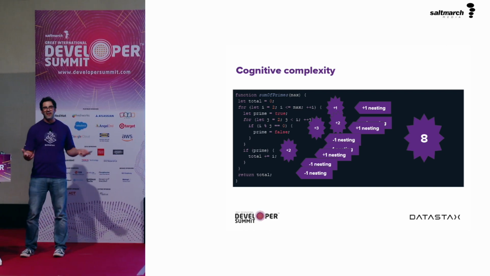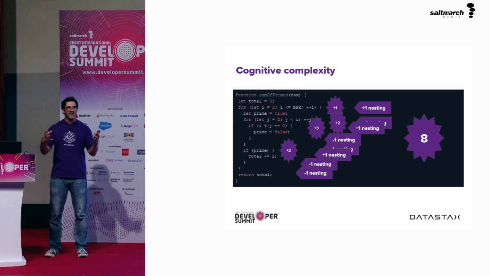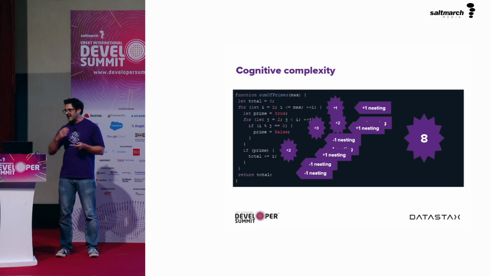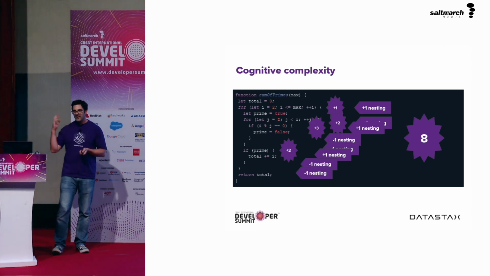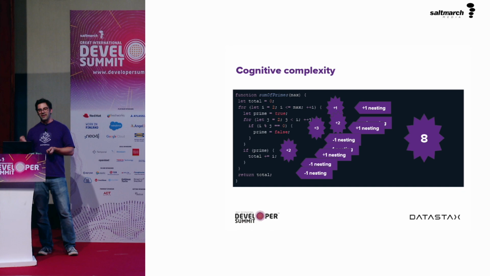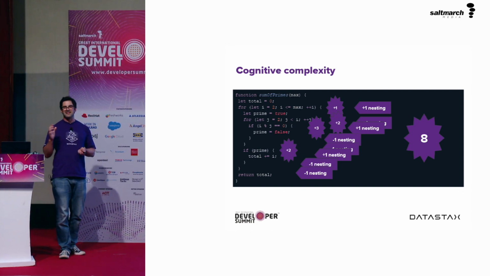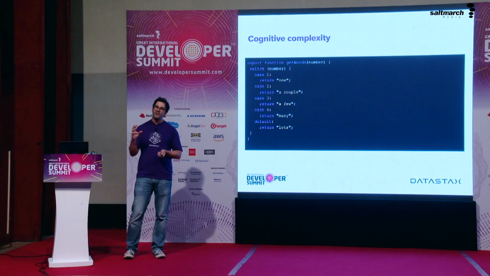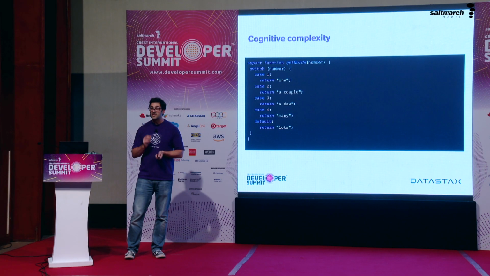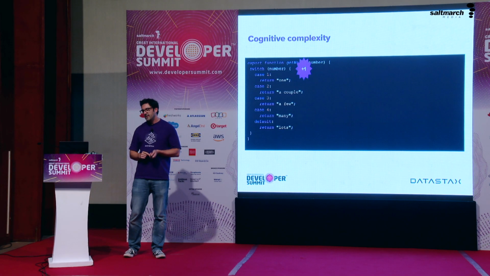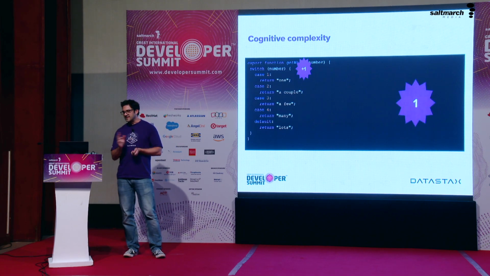I guess there's not too many lines here, but it does capture the fact that we have to consider 2 loops, 2 conditionals. We've got some looping variables that we have to keep an eye on and keep in our minds as we're dealing with this. And reading through this is a little bit more complex than, say, reading through our getWords function, our big switch, which scores a solid 1 for being a switch and gets on with it.